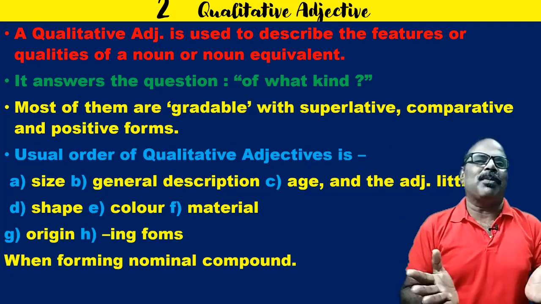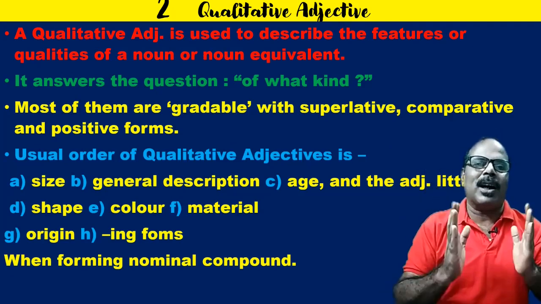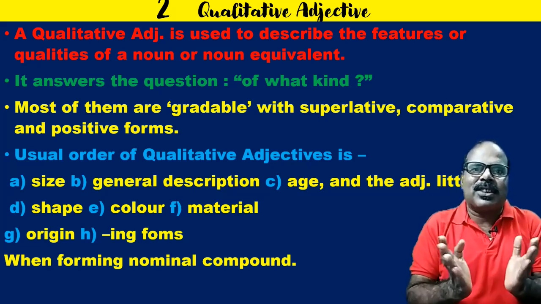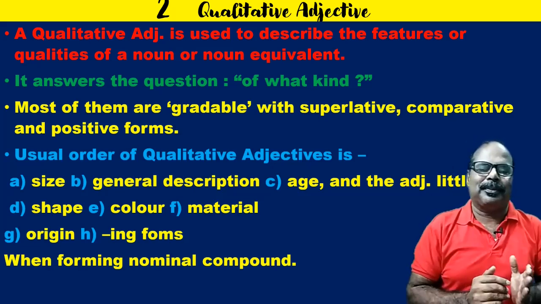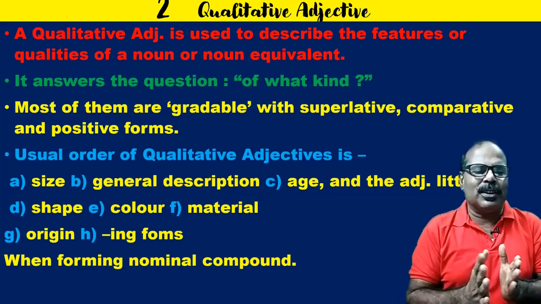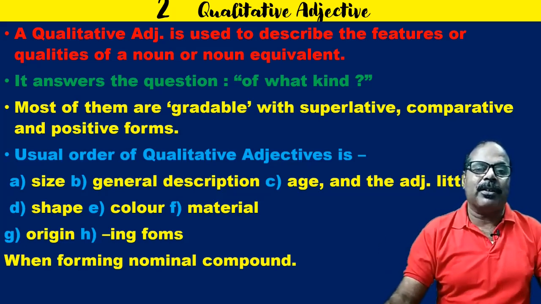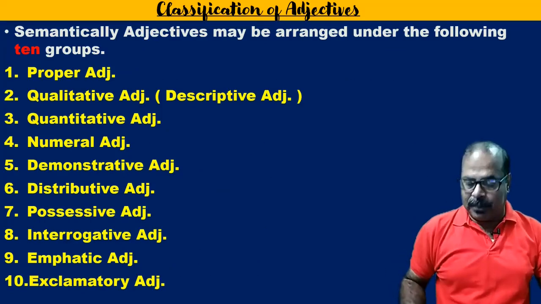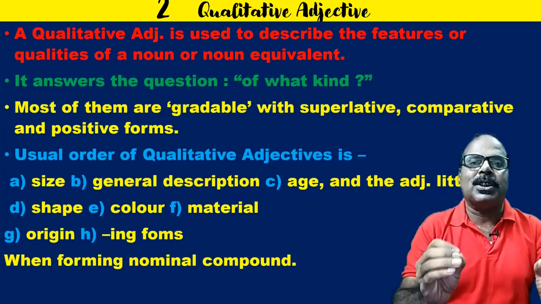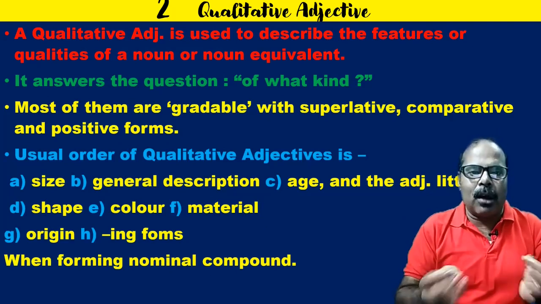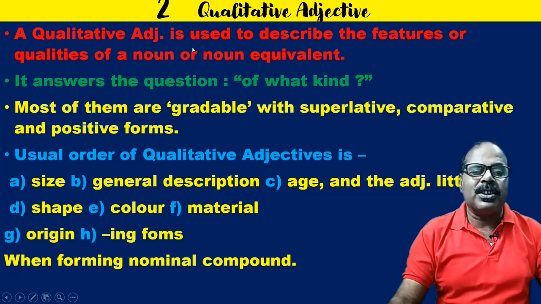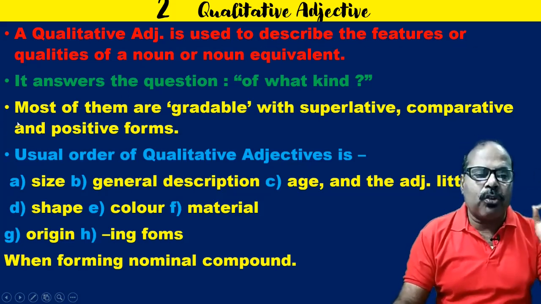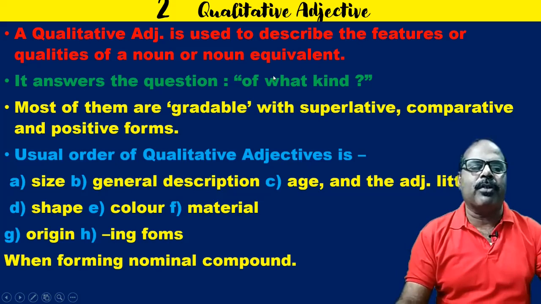Now, qualitative adjective. The term says it describes the quality, and it is also called the descriptive adjective. It describes the quality of the noun or the noun equivalent. A qualitative adjective is used to describe the features or qualities of a noun or noun equivalent.